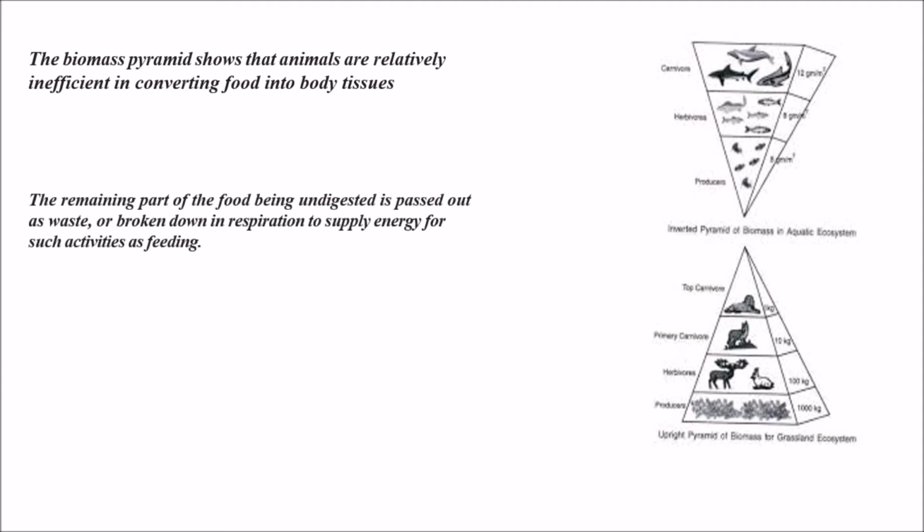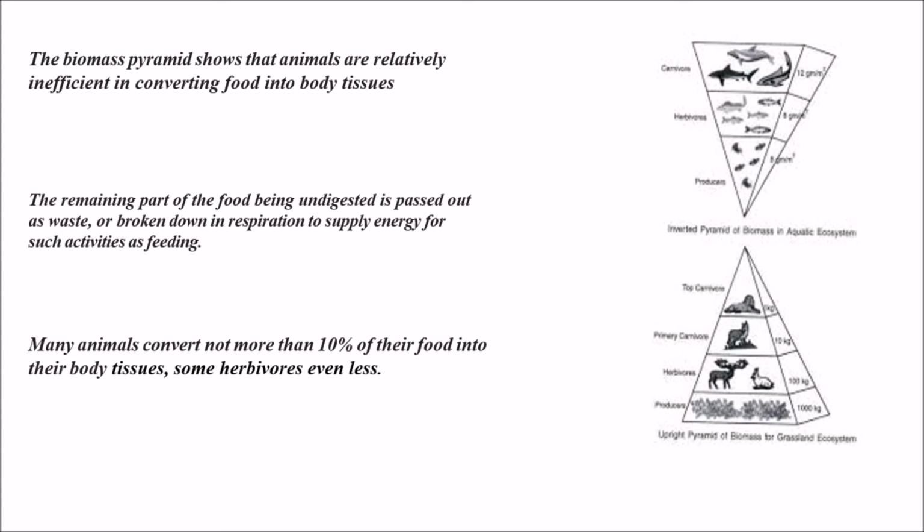The remaining part of the food, being undigested, is passed out as waste or broken down in respiration to supply energy for such activities as feeding. So what happens to the remaining part of the food? The undigested part is passed out either as waste or broken down in respiration to supply energy for such activities as feeding.